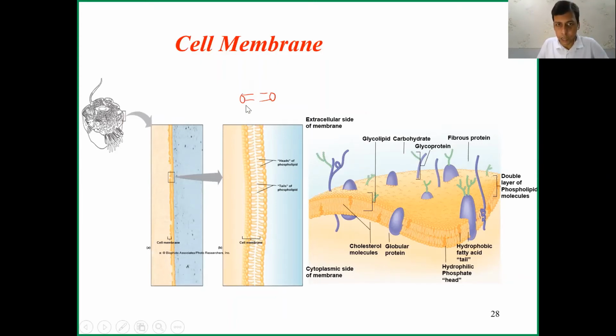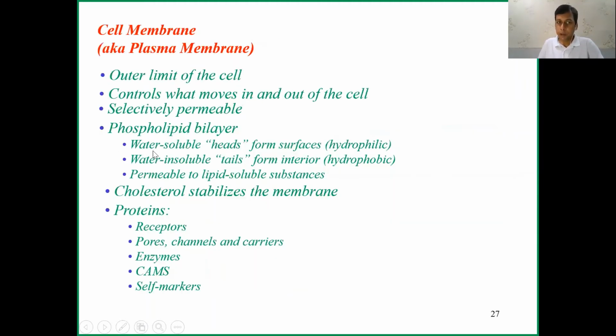This is another layer, also phospholipid. Water soluble heads form the surface, and water insoluble tails form the interior, the hydrophilic and hydrophobic parts. It is permeable to lipid soluble substances. I will discuss this function in detail in the next video.